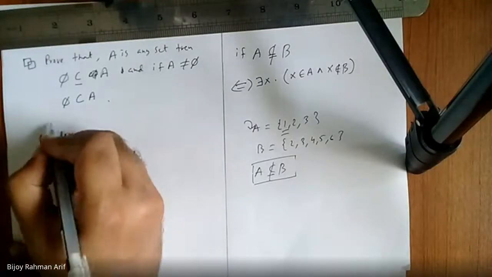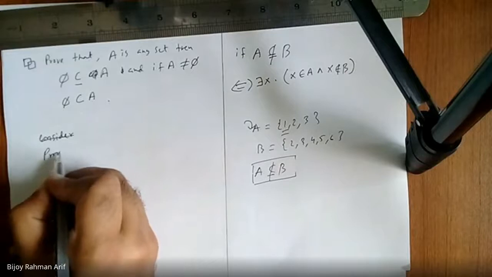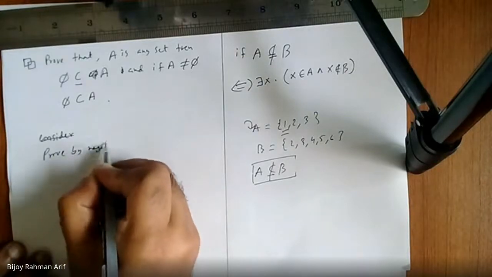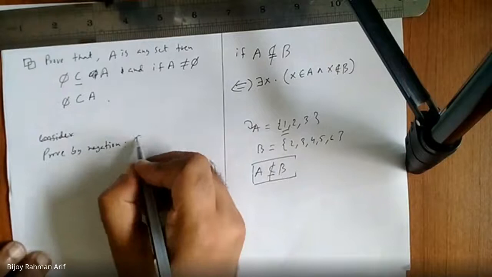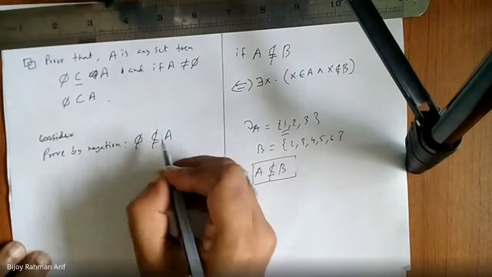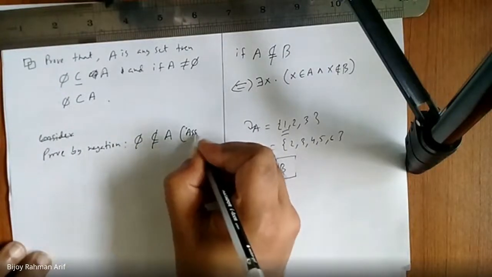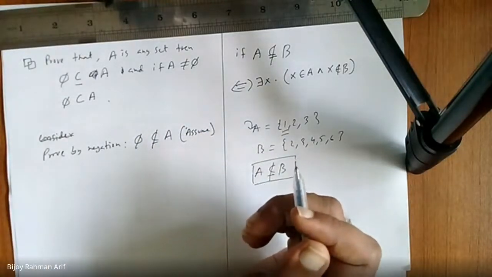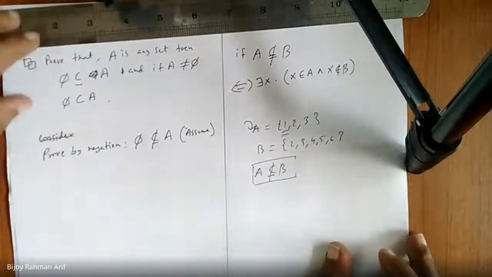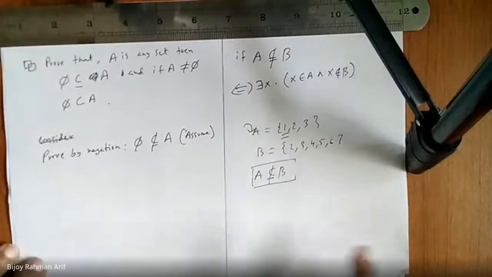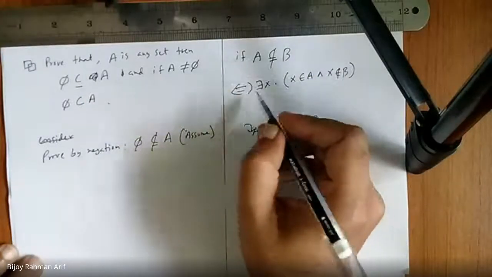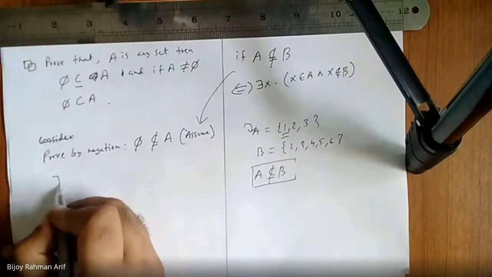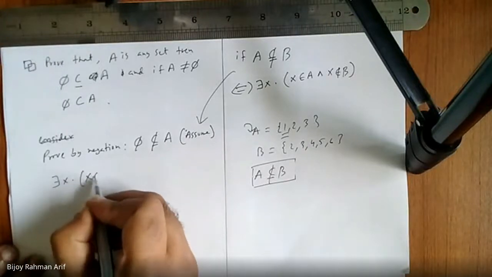Then we have proof by negation. Assume phi is not a subset of A. Then what happened? By definition of this, some x belongs to phi and x does not belong to A. Am I right?